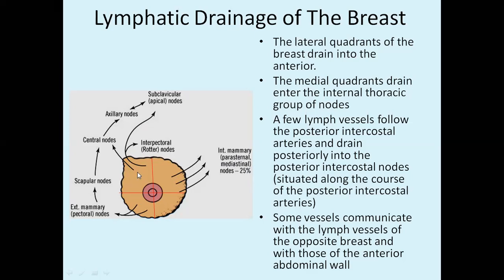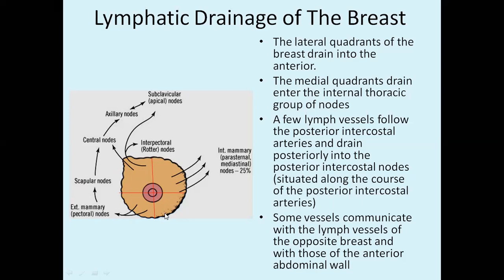Okay, now you see here, just now we have studied about the axillary group of lymph nodes. So we have seen the names apical, anterior, posterior, lateral, isn't it? So like that, the lymph is traveling from this region to central nodes, then axillary, and finally they will be going into the apical group of lymph nodes. Then the antero-inferior plane, in the lateral compartment, is draining into the external mammary or pectoral group of lymph nodes.